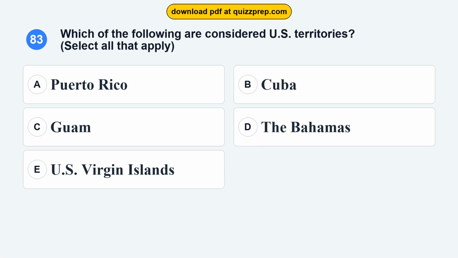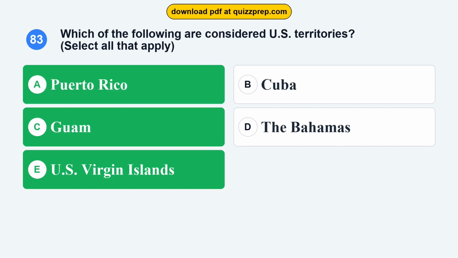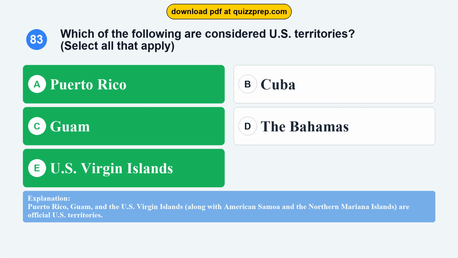Question 83. Which of the following are considered U.S. territories? Option A, Puerto Rico. Option B, Cuba. Option C, Guam. Option D, the Bahamas. Option E, U.S. Virgin Islands. The correct answers are options A and C and E. Puerto Rico, Guam, and the U.S. Virgin Islands, along with American Samoa and the Northern Mariana Islands, are official U.S. territories.